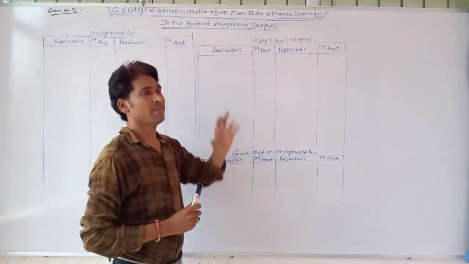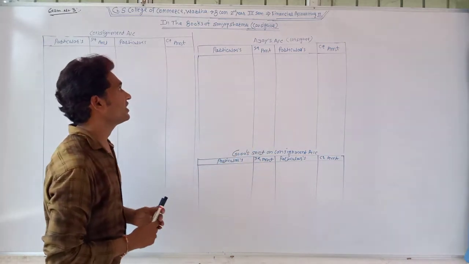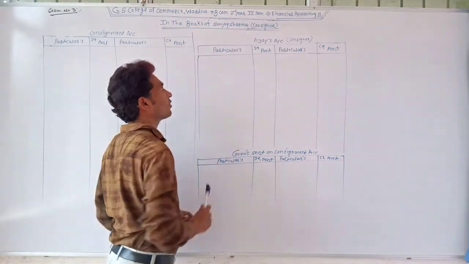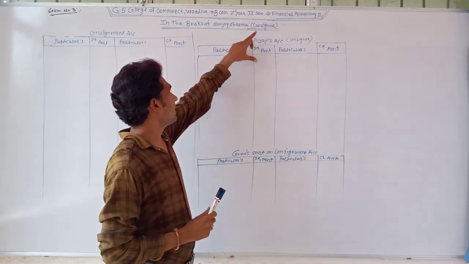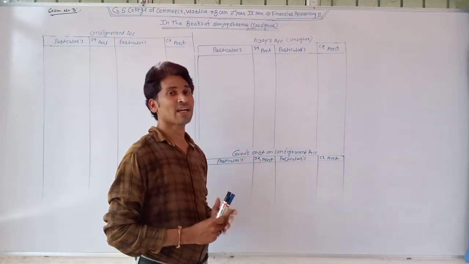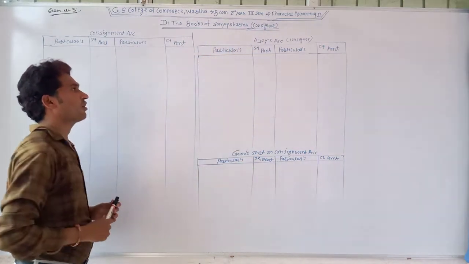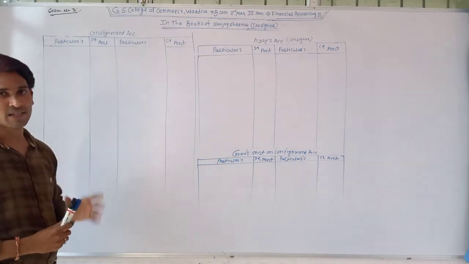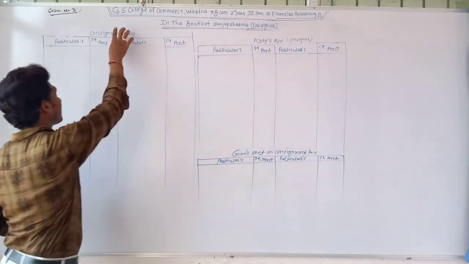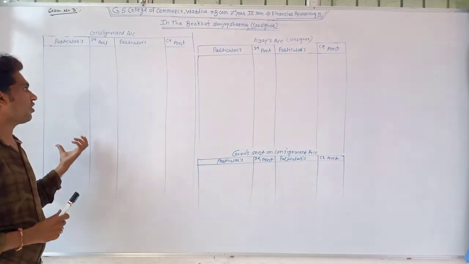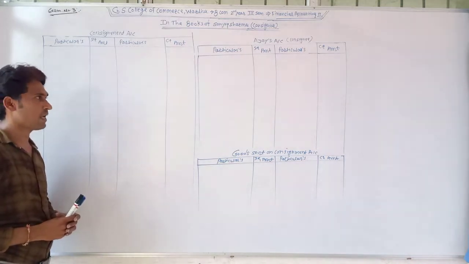Now Sanjay Sharma consigned the goods of rupees 6 lakh to Ajay. The transaction is there. So Sanjay Sharma is the consignor and Ajay is the consignee. How does Sanjay Sharma keep the financial record of these transactions related to the consignment? Just see there. Sanjay Sharma, the consignor, prepares a consignment account for keeping the financial record of the transactions related to consignment, and also for finding out the profit or loss on consignment.